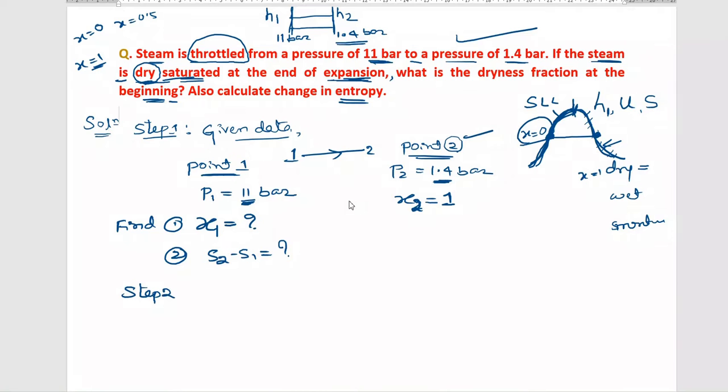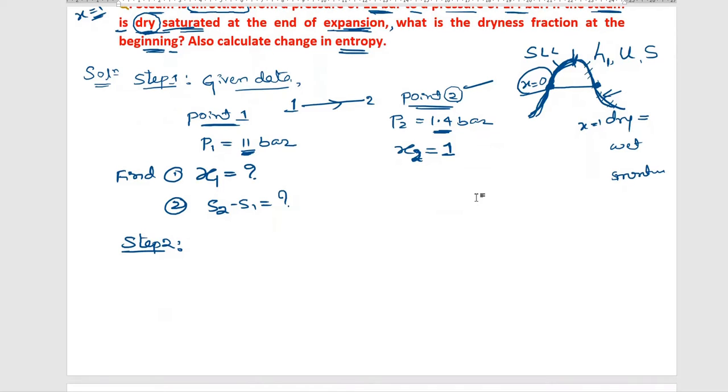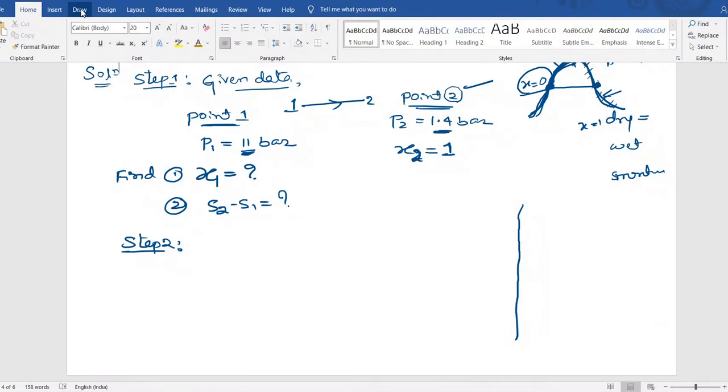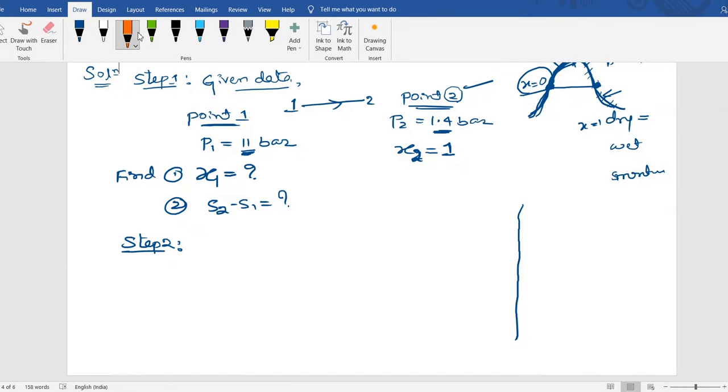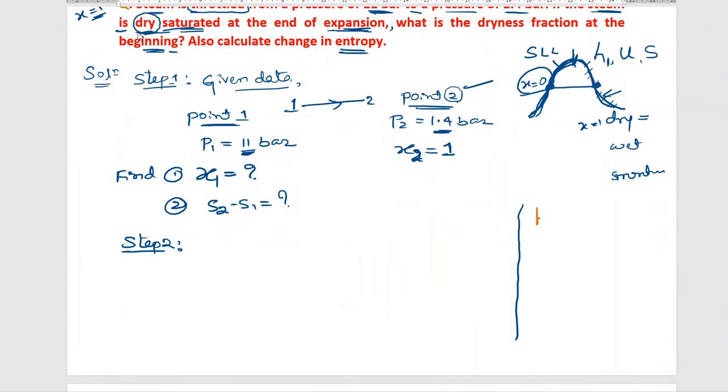Okay, step number 2. Dear students, you already know some formulas. Anyway, I will write here on the board for a first glance. There are some formulas you might have forgotten. First formula: enthalpy is equal to enthalpy of fluid plus x, the dryness fraction, times enthalpy of fluid and gas. This is the basic formula.